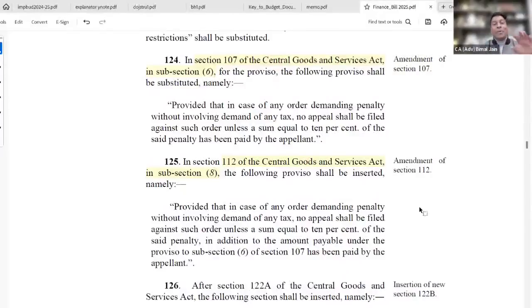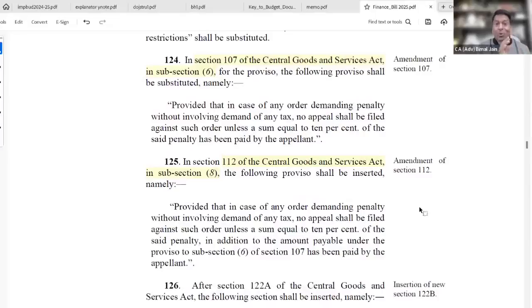Listen very carefully. The earlier proviso was applicable only when you get a penalty order under Section 129 Subsection 3 for violation of e-way bill. So detention, seizure, and release of goods or conveyance in transit, Section 129, you must be recalling. You get a penalty order for 200%, right? If you want to file an appeal, a provision got inserted from 1st January 2022 that 25% pre-deposit is to be made, and pre-deposit is always made in cash. Am I right?